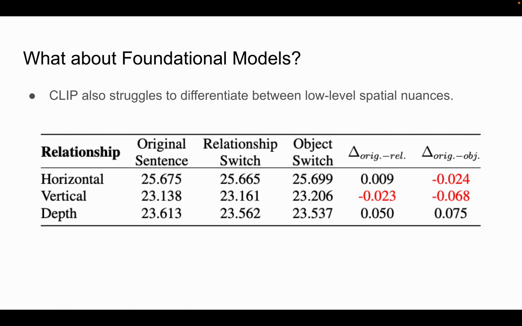We further perform a study to understand if foundational models also suffer in a similar manner. We experiment with CLIP, where we compute the CLIP score between ground truth image and sentences and create adversarial sentences, switching the spatial relationships and objects respectively. We find the score to be very similar, indicating a lower semantic understanding of the spatial nuances, with sometimes the incorrect sentences having a higher score.